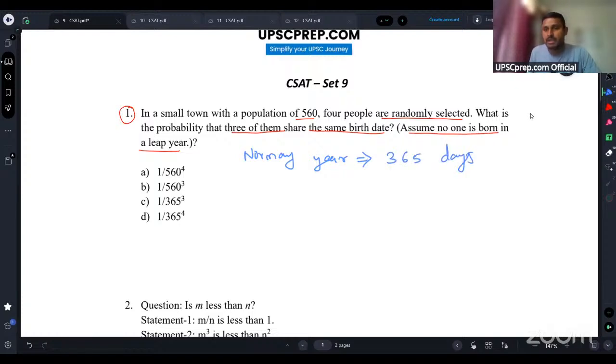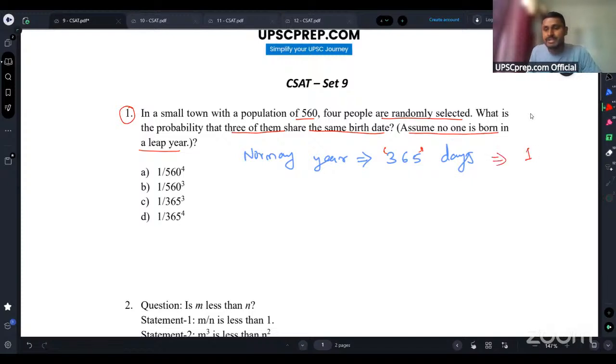First of all, you have to understand that if any person is born on any date, what will be the probability? If any person has a birth date out of these 365 days, it will basically be 1, right?